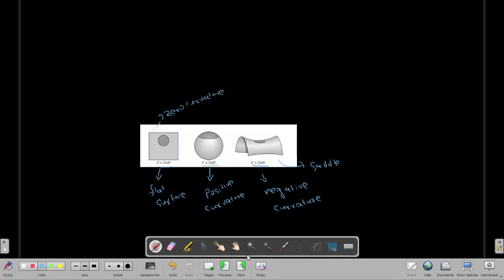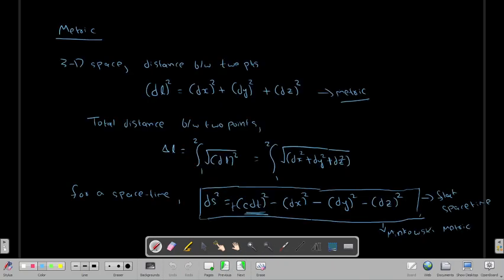Now, this metric which we have seen does not take the curvature into account. The universe can have a curvature; it may be a flat universe, or it may have a negative curvature, whatever it may be.